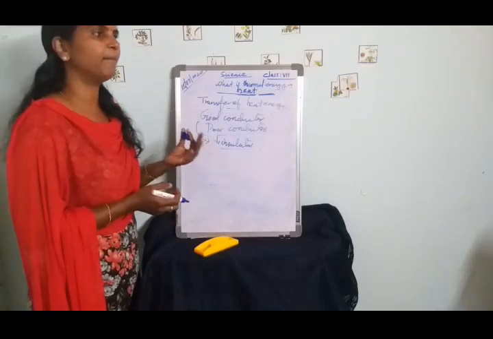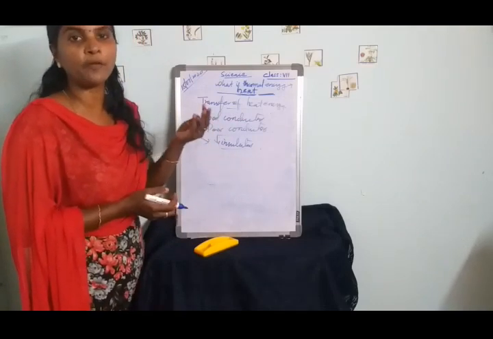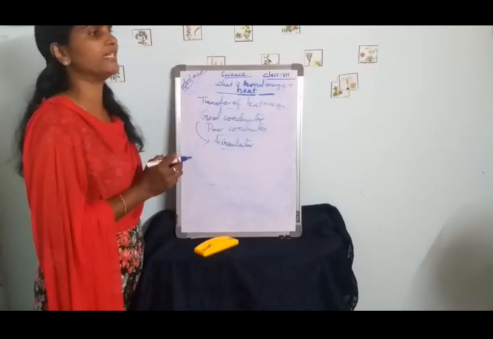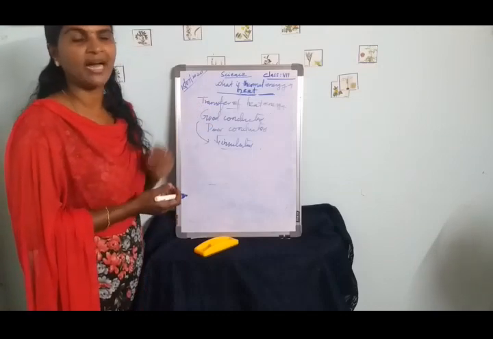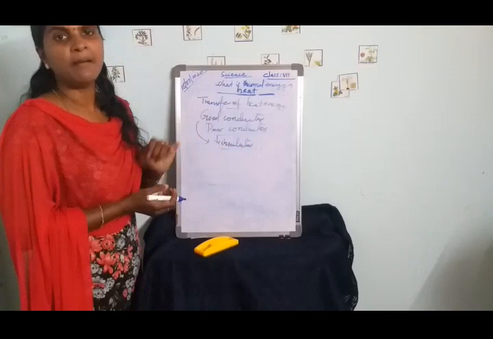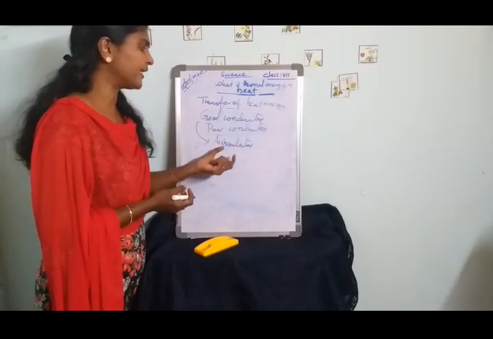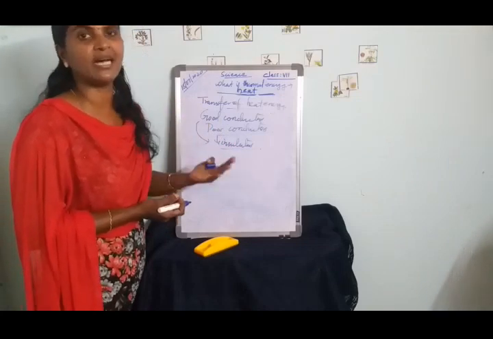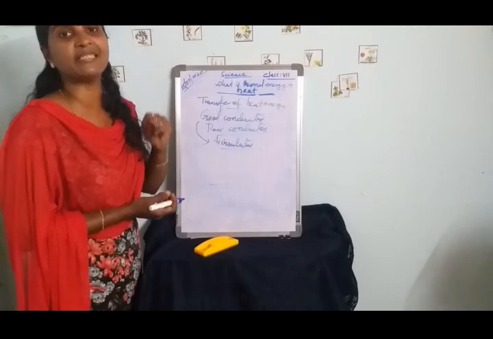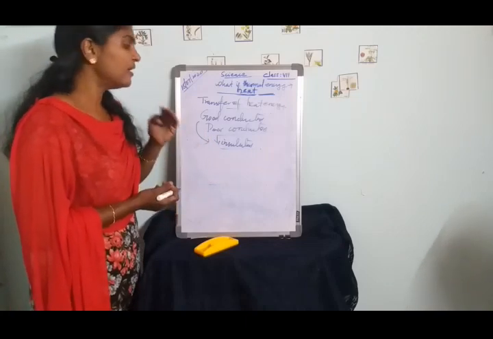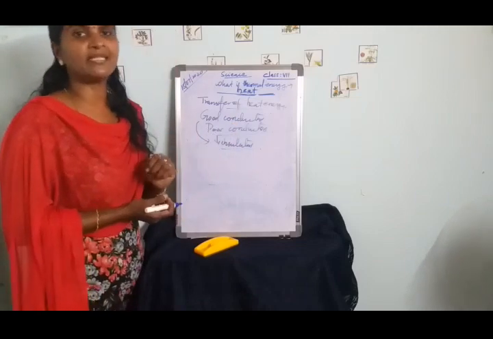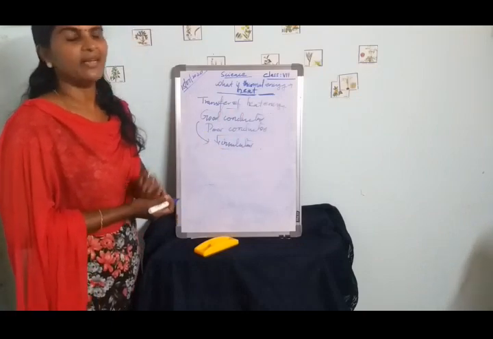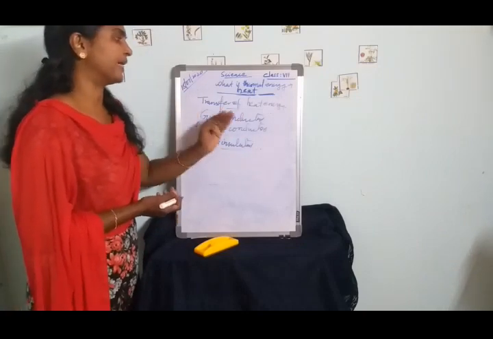If we place a plastic spoon in a cup of hot milk, there is very little transfer of heat through the plastic spoon, because it is a poor conductor or insulator. That is why metal vessels are fitted with heat insulating plastic materials, because plastic is a poor conductor or insulator of heat. That is about good conductors and poor conductors.